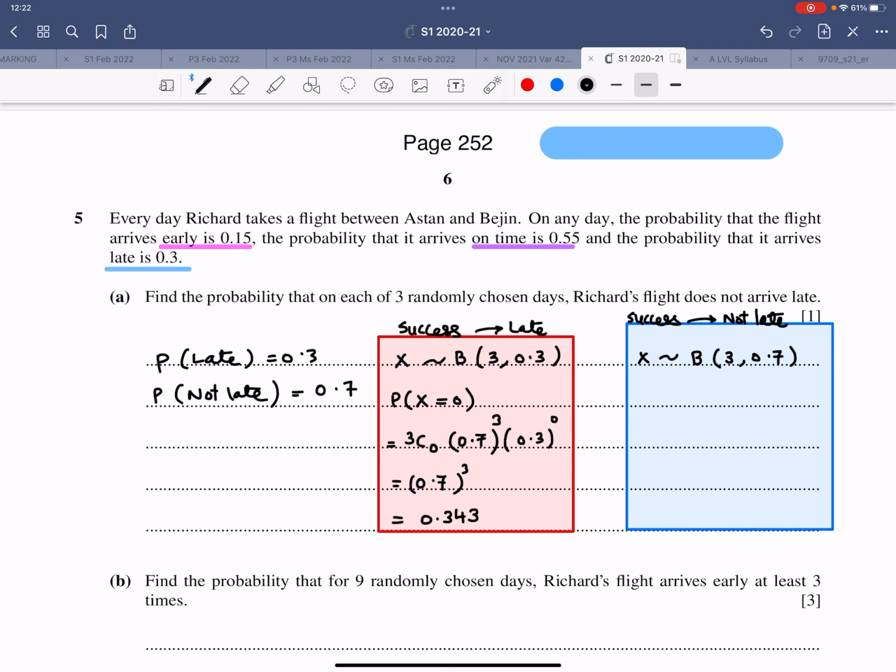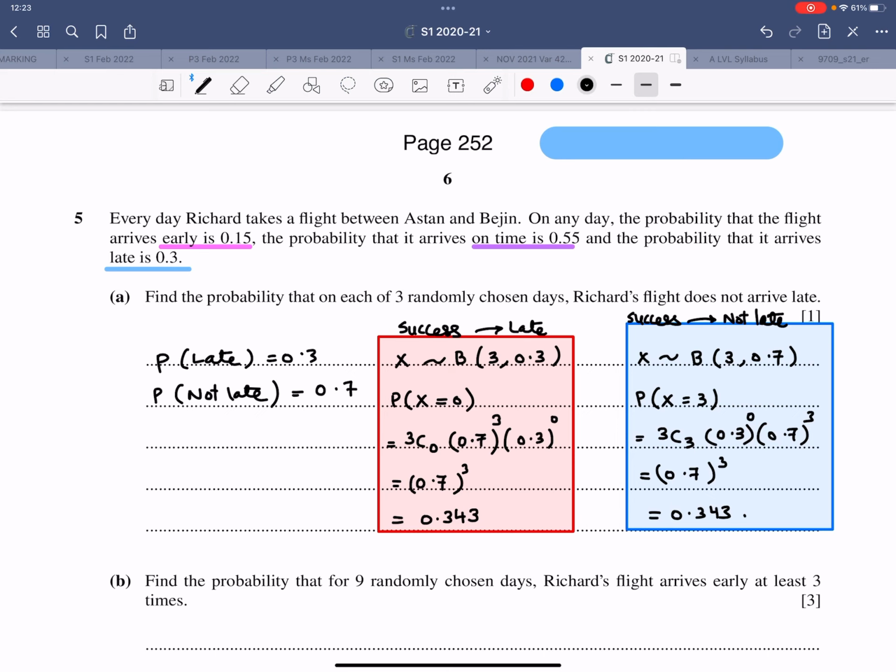So probability X equals 3. That is 3C3, success is 0.7 raised to power of 3, this is 0.3 raised to power of 0, which is 0.7 raised to power of 3, which is 0.343. So that is the answer for this particular part, done in 2 different ways.